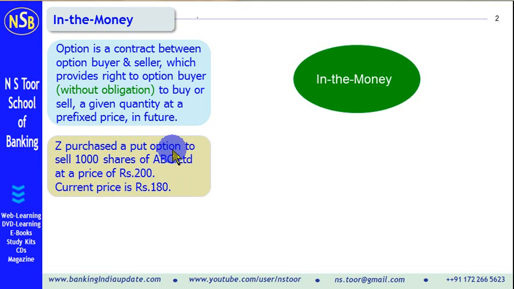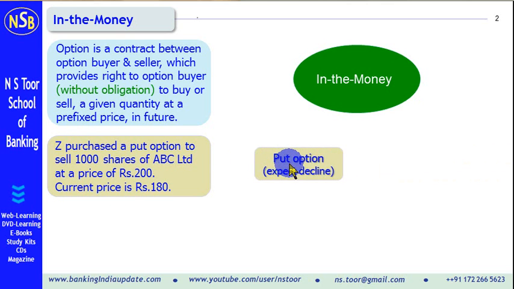Z purchased a put option. Put option means the option to sell. Z purchased a put option to sell 1000 shares of ABC Limited at a price of ₹200. So this price is determined right now. It is a prefixed price, and this is known as the strike price. Current price is 180. Current price means the spot price, the price prevailing on the date when this right will be used. So this is a put option.